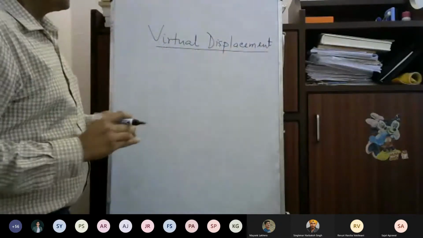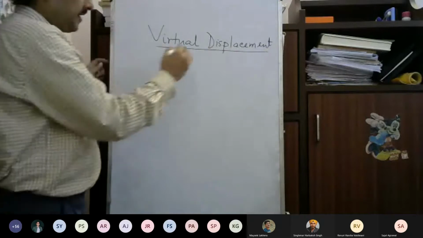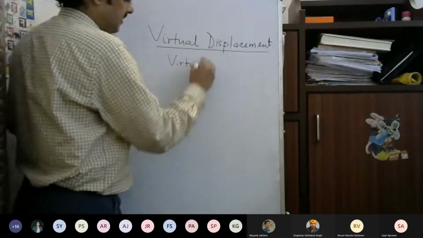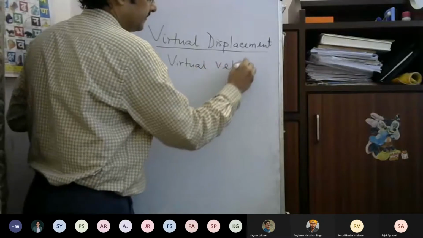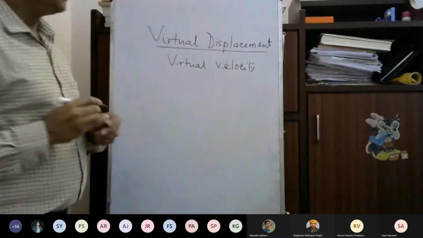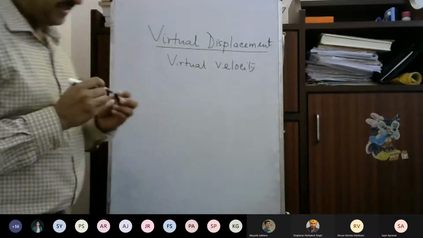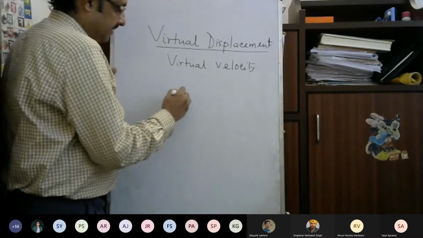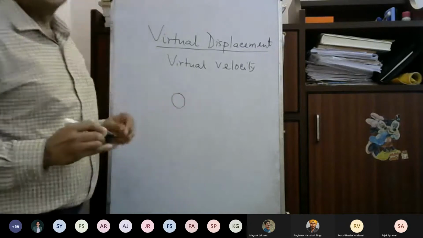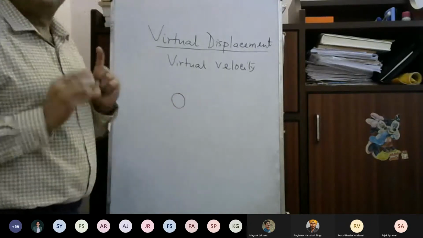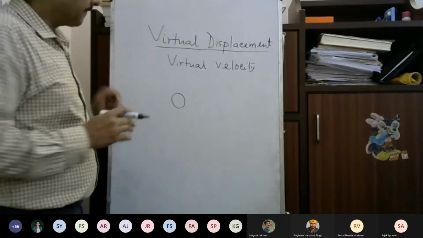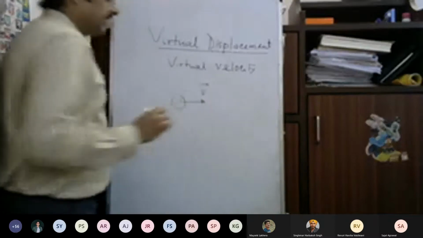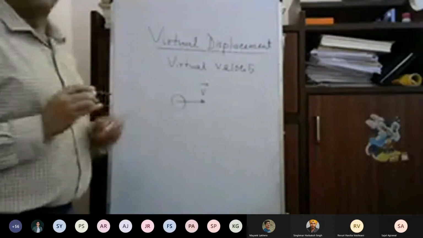Virtual displacement. So before going to virtual displacement, we will consider the concept of virtual velocity. And what is virtual velocity? And what is the difference between virtual velocity and real velocity? Say, when the body moves satisfying certain constraints. Suppose a body is freely movable in space. When the body is moving, it will have its own velocity, right? So a real velocity.